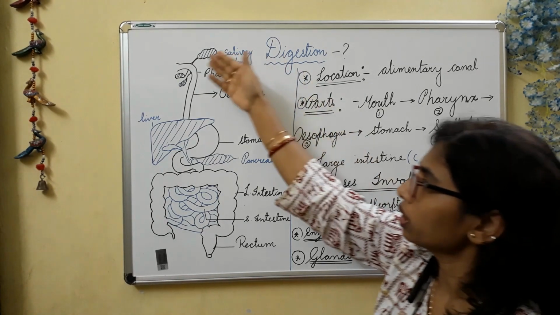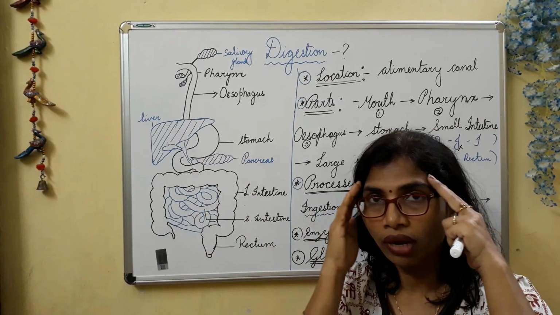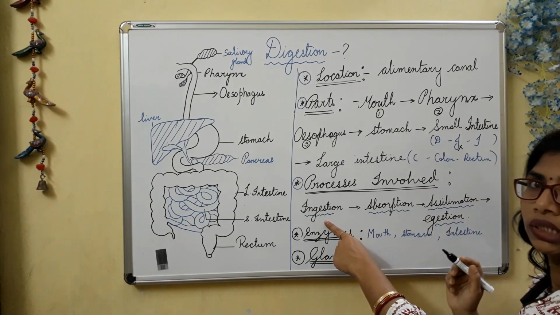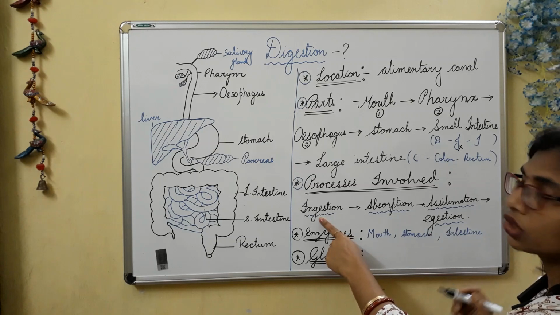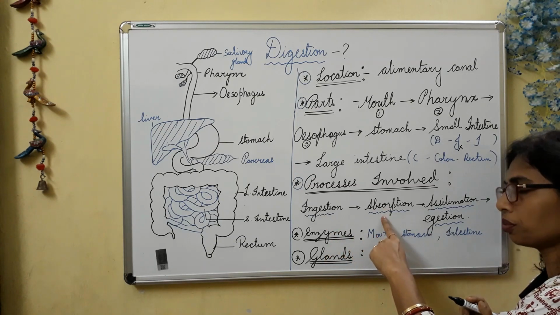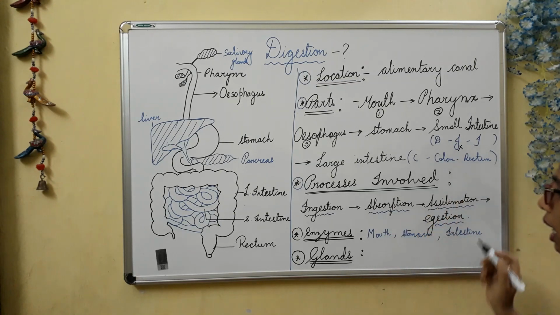In the total digestive system there are many processes, but we have to focus on a few. The first process is ingestion, written here. The second is absorption. The third is assimilation, and the fourth is egestion.